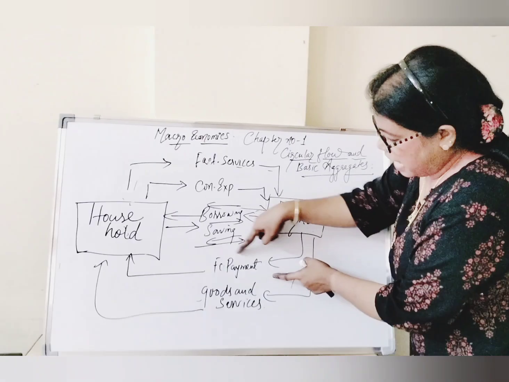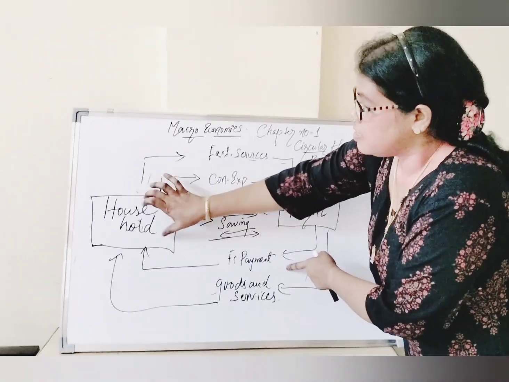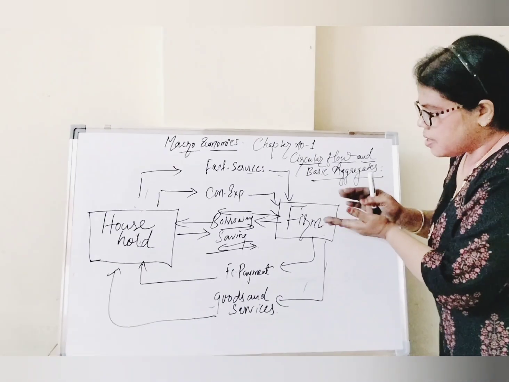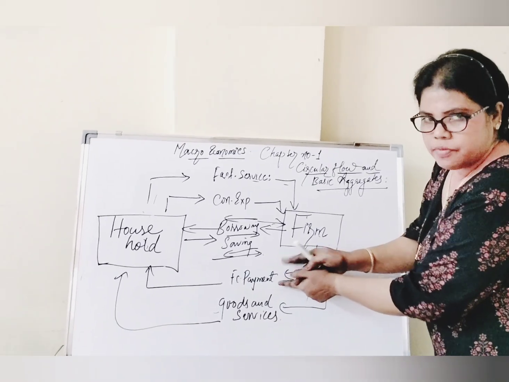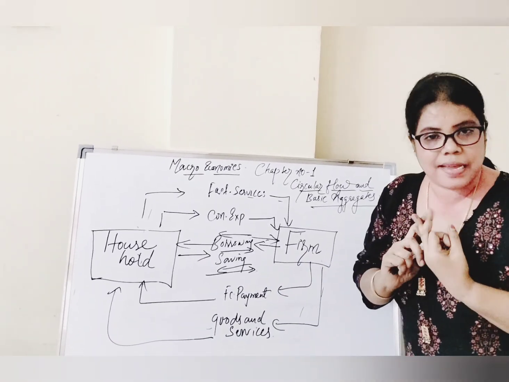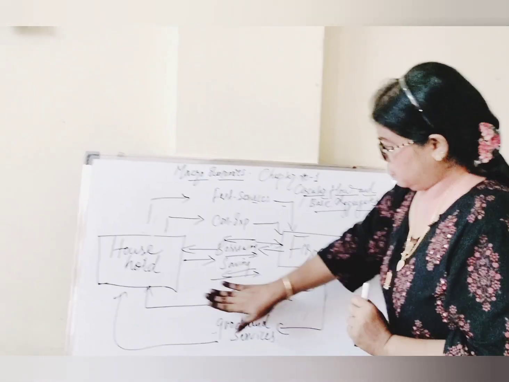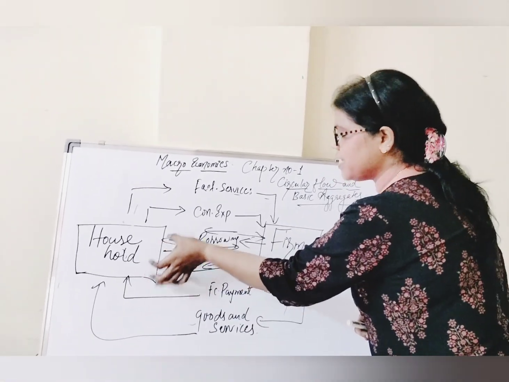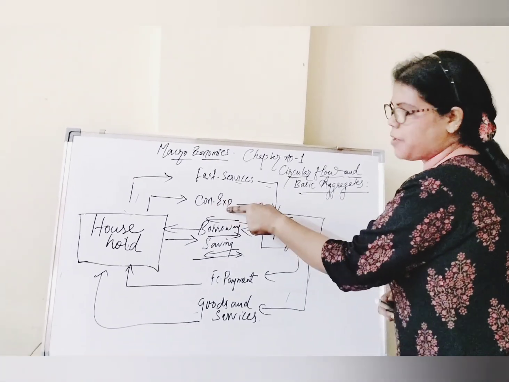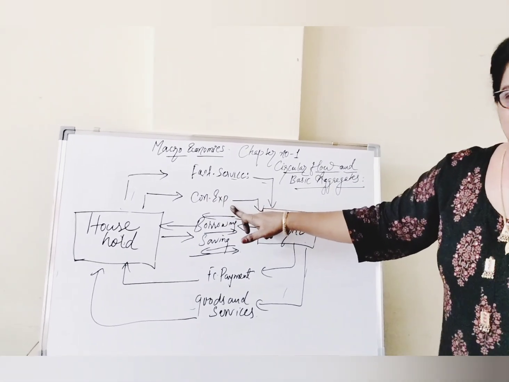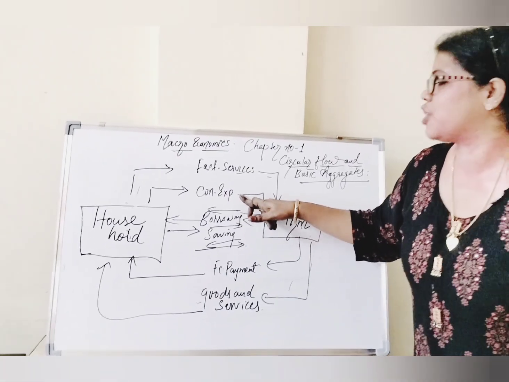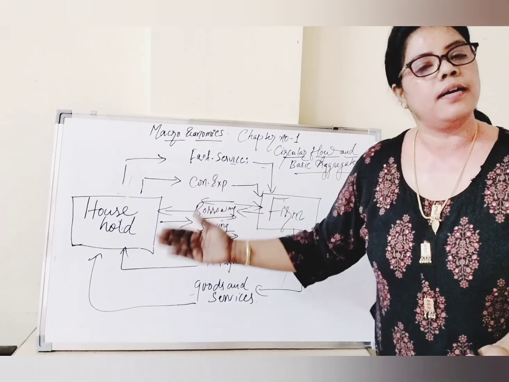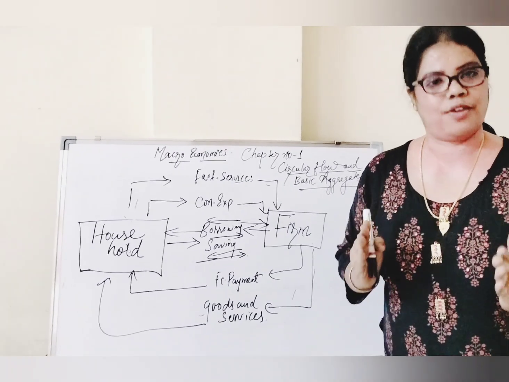The firm is providing factor payment to the household because this household has already rendered services to the firm. For their services, what is the firm doing? Providing factor payment, in the form of rent, wages, interest and profit. Then, after receiving this factor payment, the household spends it on the firm for the consumption of goods and services produced by the firm. This is what is called the circular flow of income.